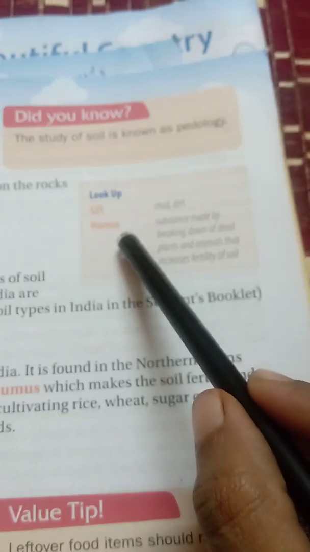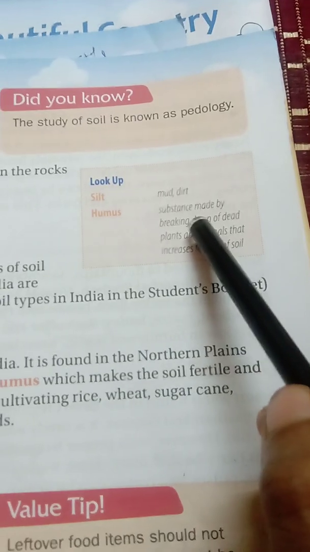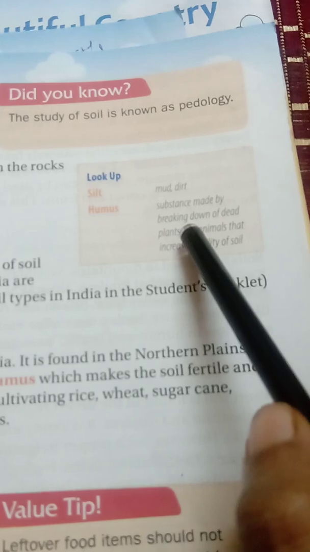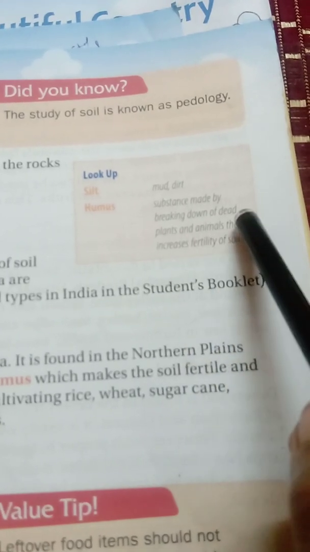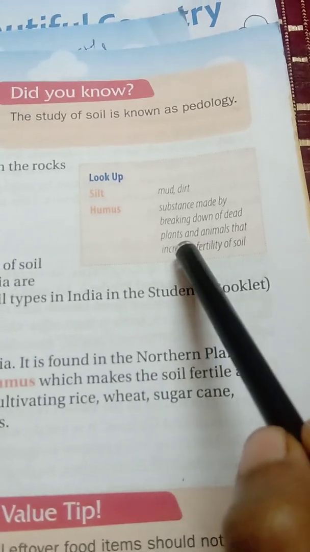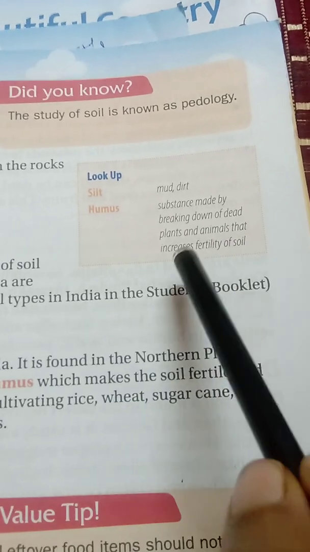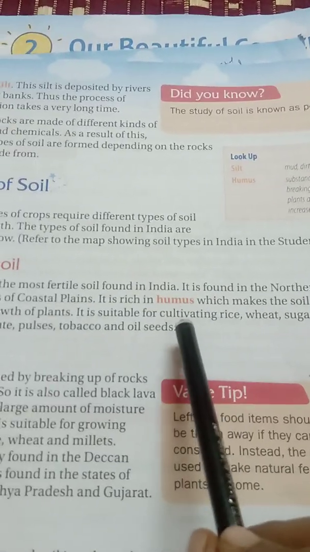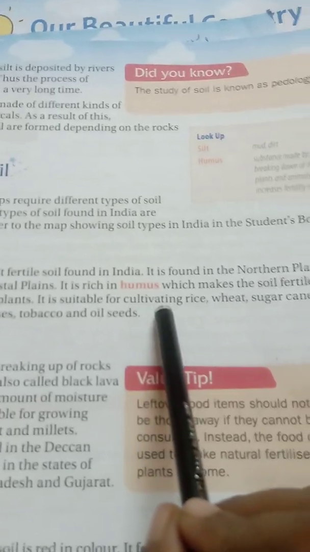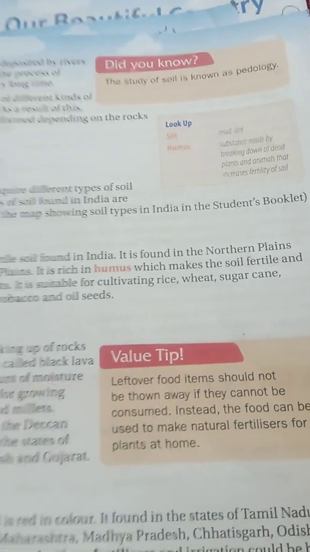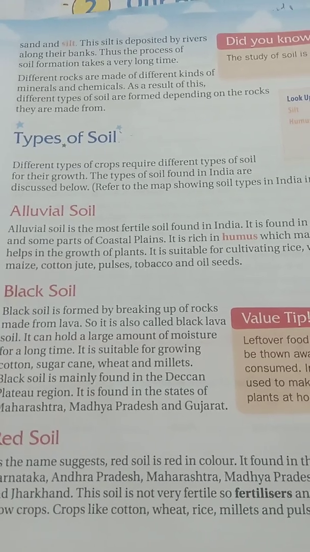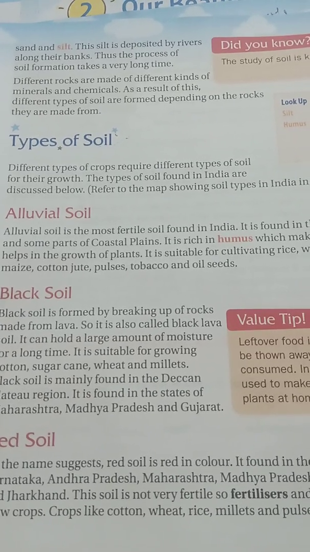So this is the meaning of humus, and that is the reason this alluvial soil is rich in humus, which makes the soil fertile and helps in the growth of plants.